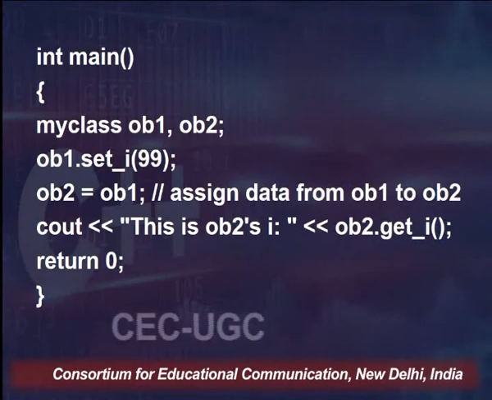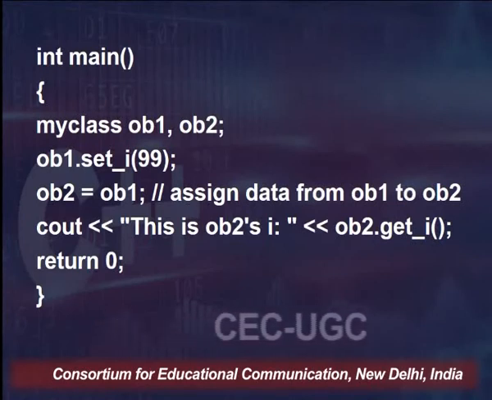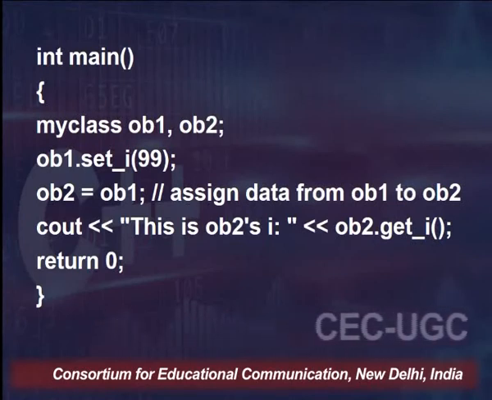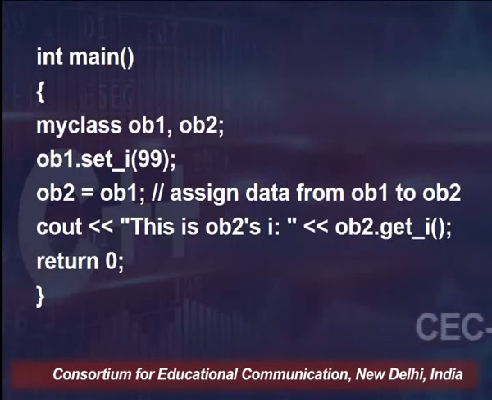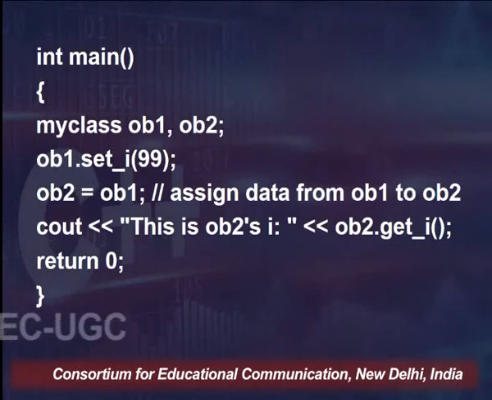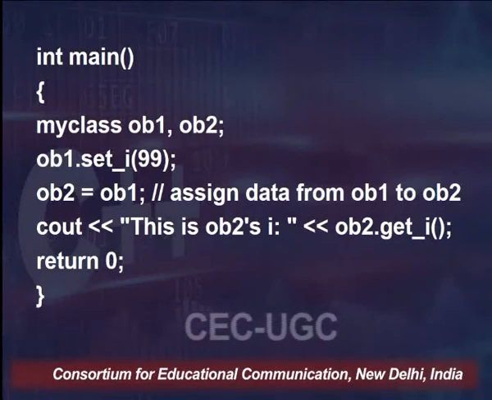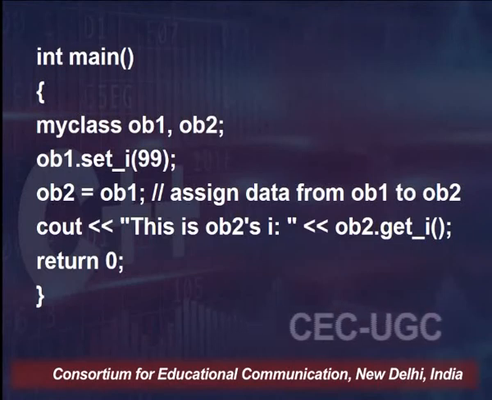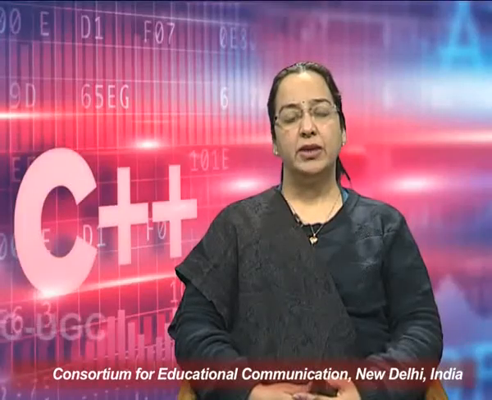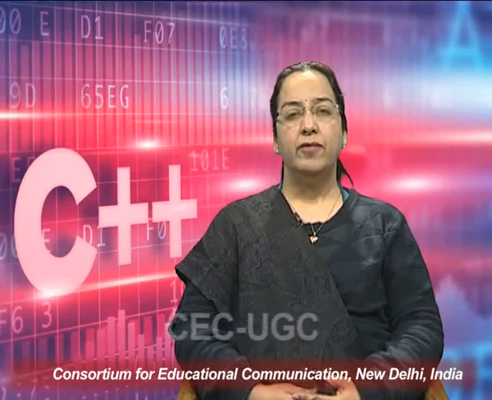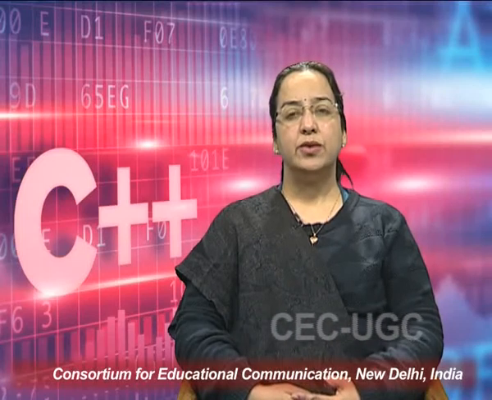Then object 1 is assigned to object 2 by writing ob2 equals ob1. Essentially, whatever data is contained in ob1 will be copied from ob1 to ob2. Then we can print ob2 as well.